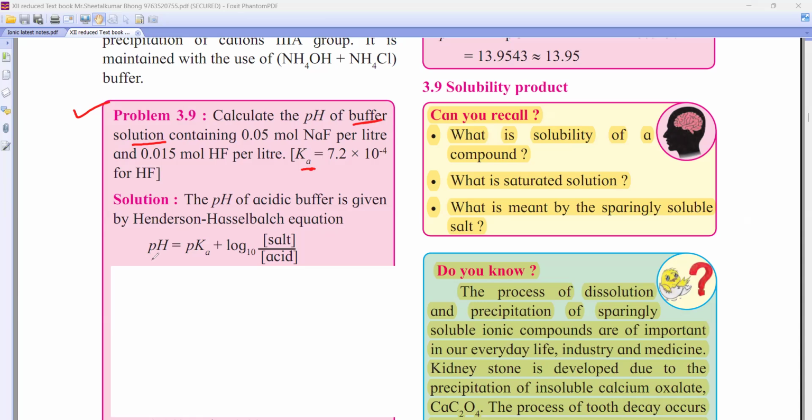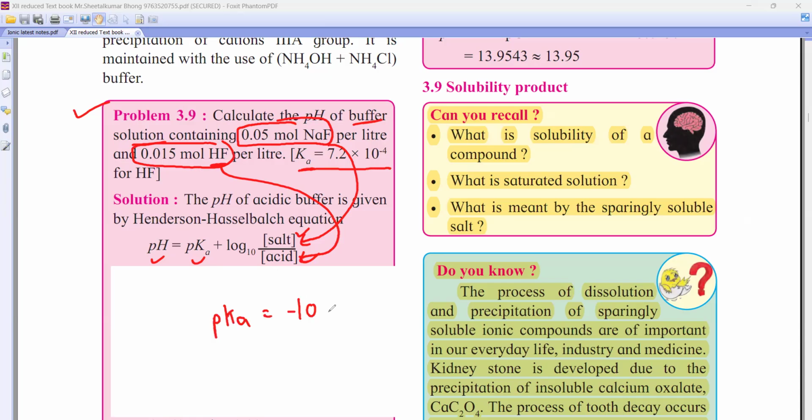Yeah. What is the formula? pH is equal to pKa plus log to the base 10 of salt upon acid. Now NaF is salt or acid? Tell me. NaF, sodium fluoride. Salt. तो सॉल्ट का वैल्यू तुझे दे दिया है. HF is what, beta? Acid or not? Tell me. Yes, sir. The value of the acid is given. What else is given, beta? Ka is given. So can I find pKa? pKa is what, beta? Minus log to the base 10 of Ka.